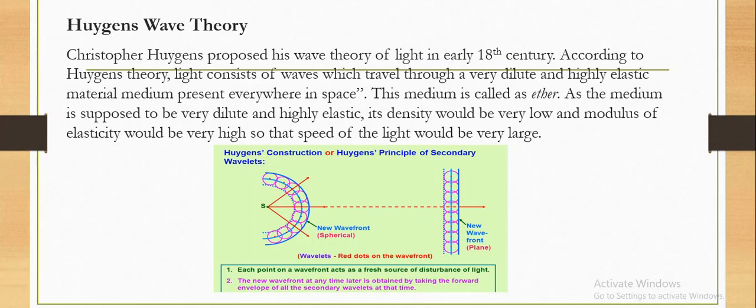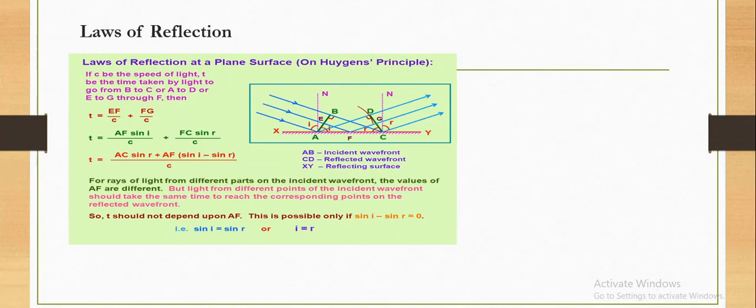So in the image you can very well see that this is the Huygens principle. Each point on a wavefront acts as a fresh source of disturbance of light. The new wavefront at any time later is obtained by taking the forward envelope of all the secondary wavelets at that time. Laws of reflection based on Huygens principle.